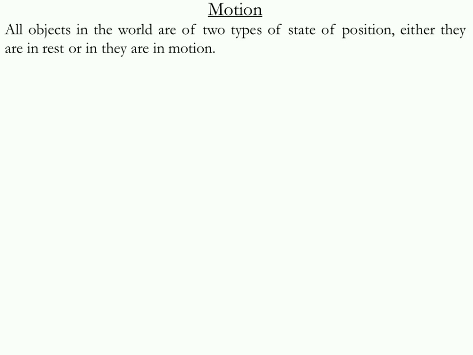All objects in the world are in one of two states of position. Either they are at rest or they are in motion. Any type of object is either at rest or in motion. So there are only two states, rest or motion.